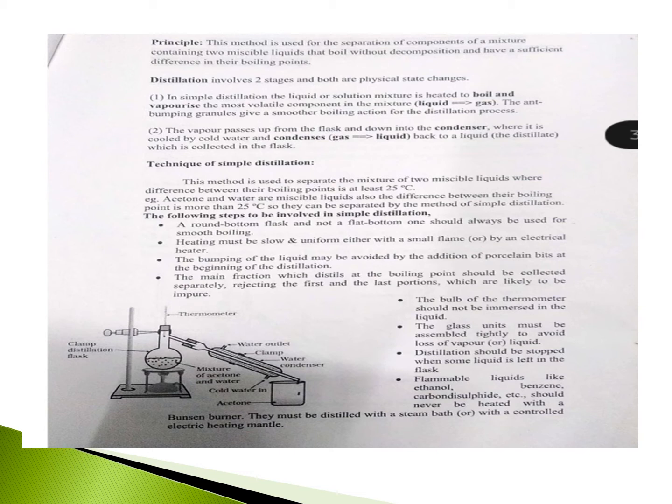The main fraction which distills at the boiling point should be collected separately, rejecting the first and the last portions which are likely to be impure. The bulb of the thermometer should not be immersed in the liquid. The glass units must be assembled tightly to avoid loss of vapor or liquid. Distillation should be stopped when some liquid is left in the flask. Flammable liquids like ethanol, benzene, carbon disulfide, etc. should never be heated with a Bunsen burner. They must be distilled with a steam bath or with a controlled electric heating mantle.